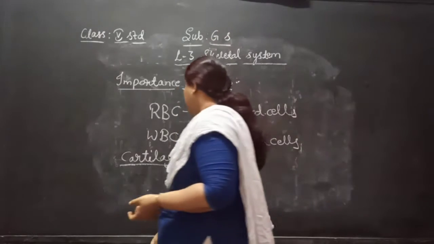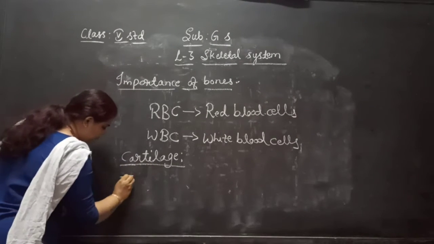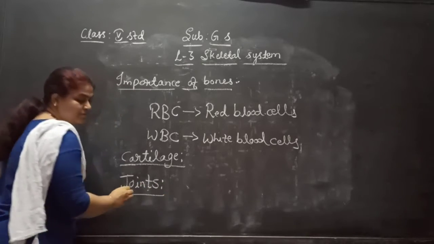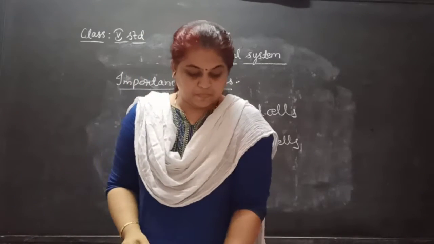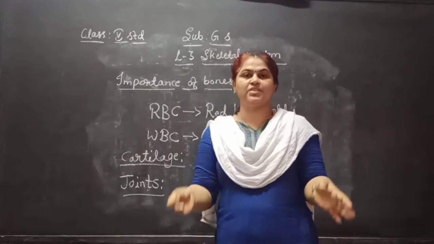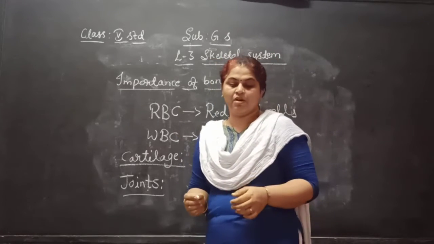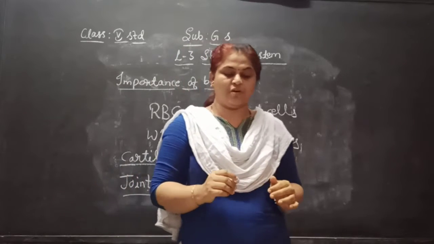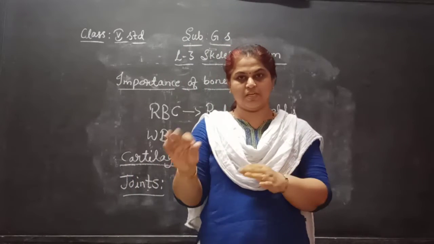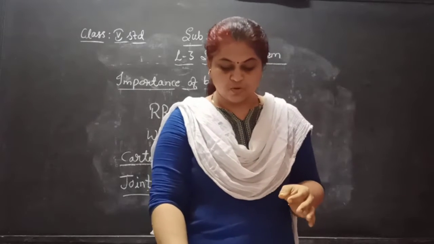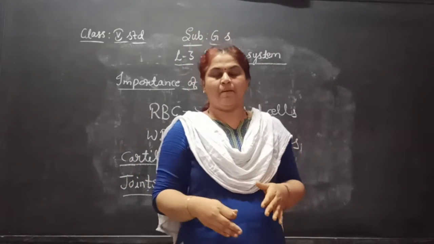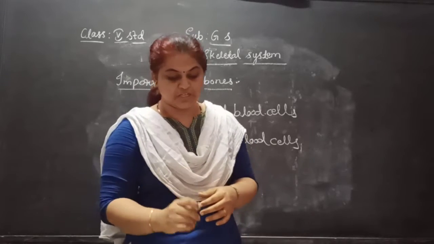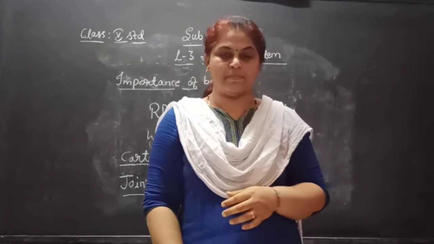Next we are going to study the joints. Joints means the place where two bones meet. Our body can perform different movements with these joints. Bones are held together at joints by bands of fibrous elastic tissue called ligaments.